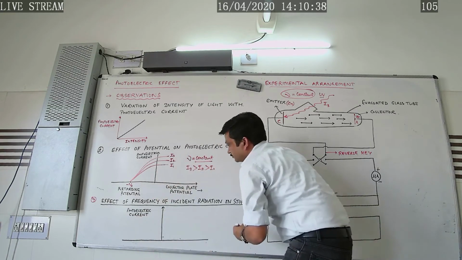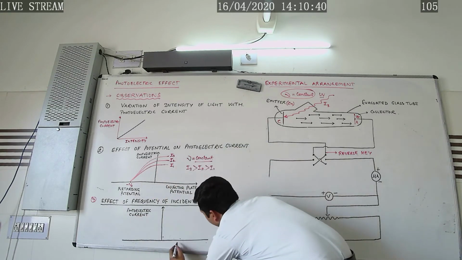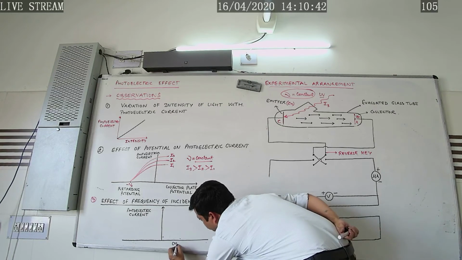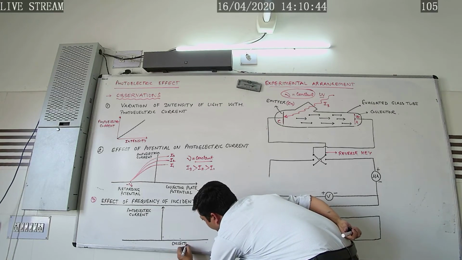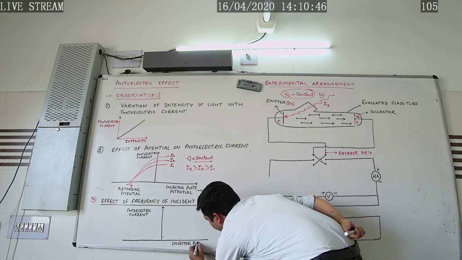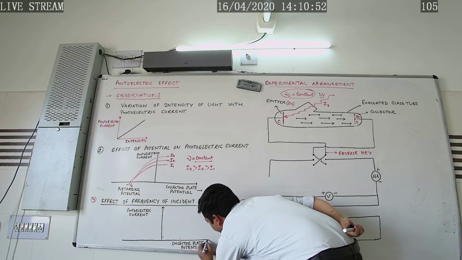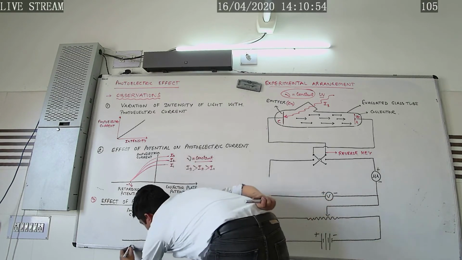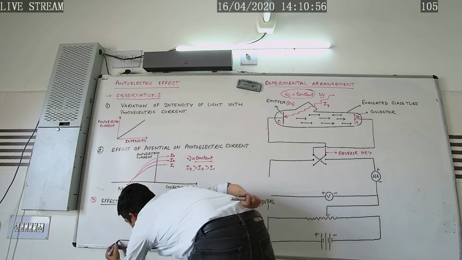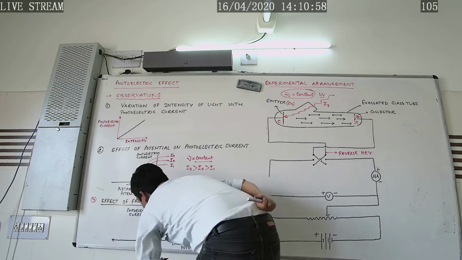And here the collector plate potential is varying along this direction, and here the retarding potential is varying.